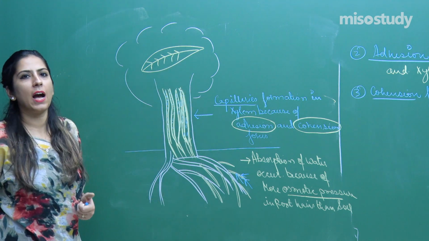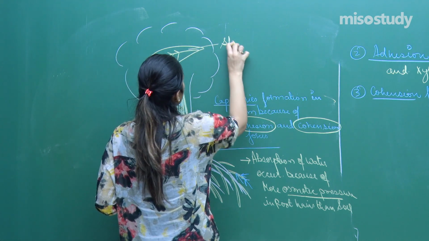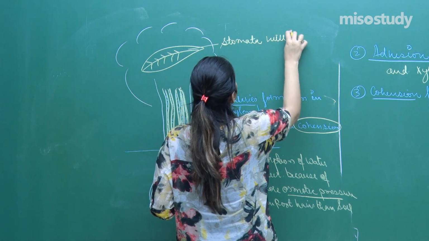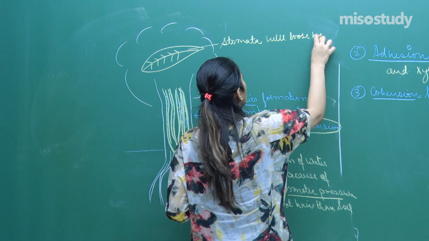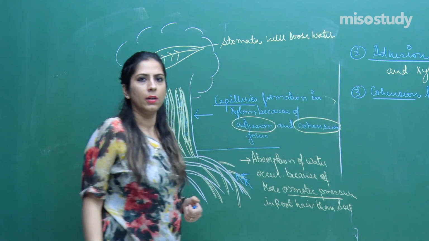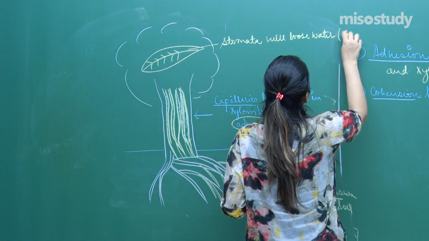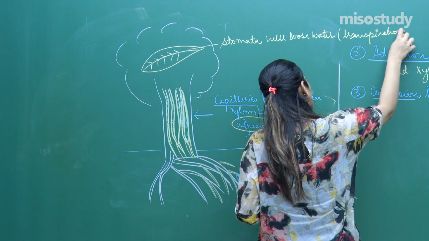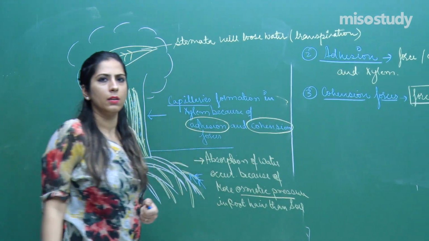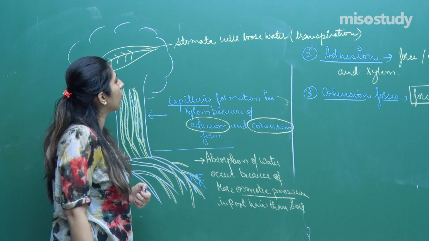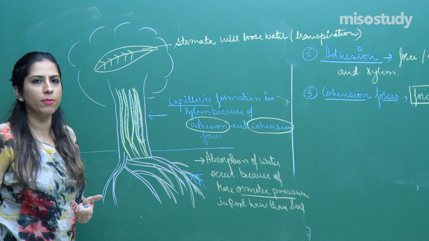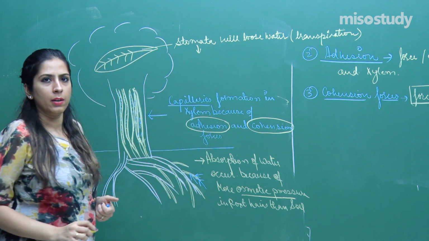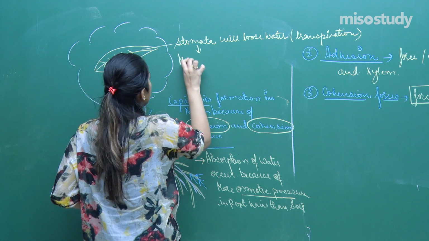On these leaves, we have stomata. Stomata will lose water, and this process is called transpiration. Right? Because of this continuous loss of water from the stomata in the form of water droplets, what will happen? They will generate a transpiration pull, because of the mesophyll cells.